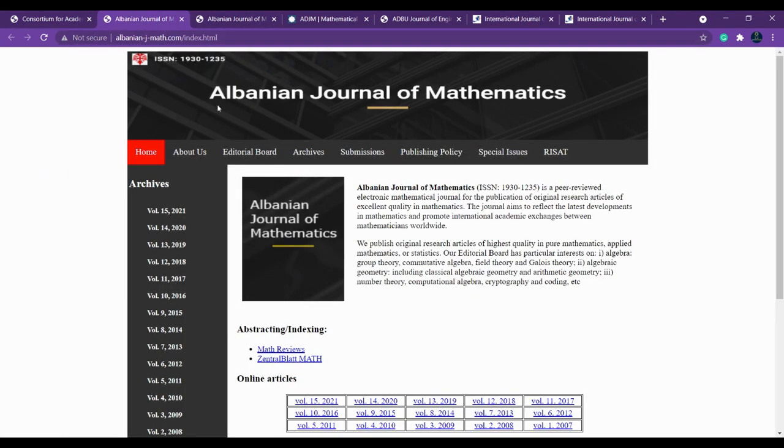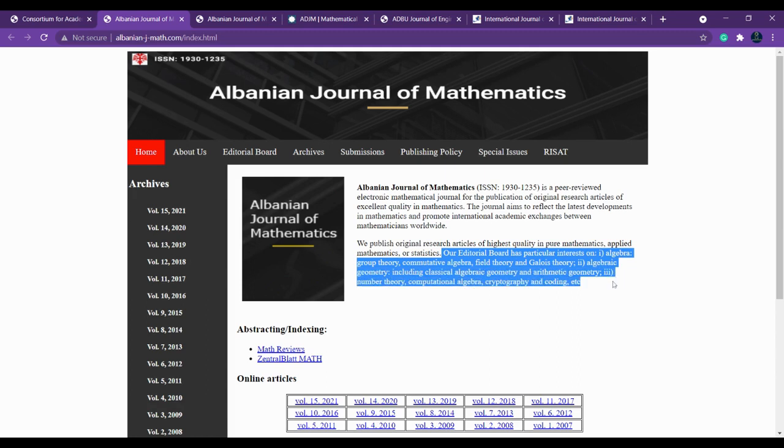So, this is the first journal which we are going to discuss, that is Albanian Journal of Mathematics. The very first thing you have to see is the scope. What are the topics you can submit in this journal? You can see here algebra, group theory, commutative algebra, field theory, like this. These are the various topics they deal with. So if your research is under these domains, you can definitely submit your manuscript here.